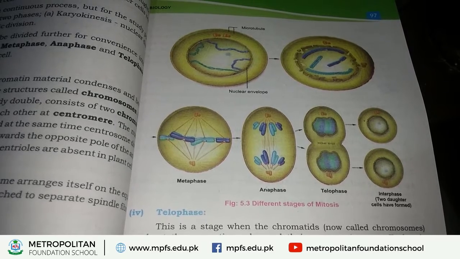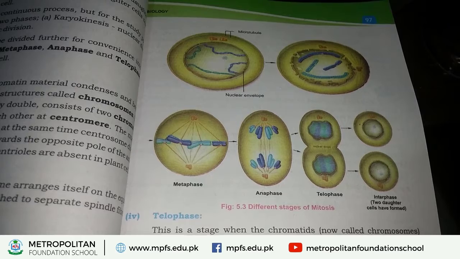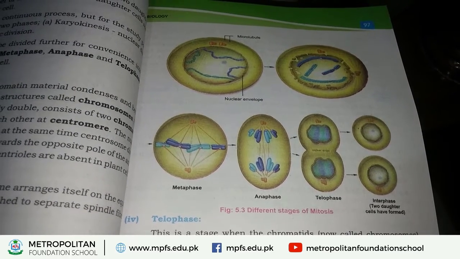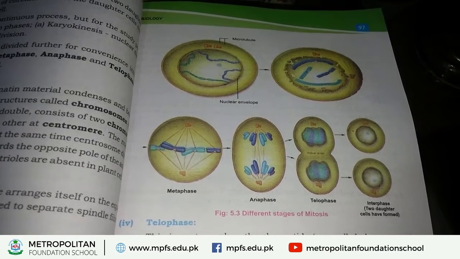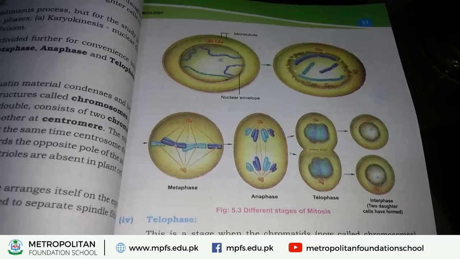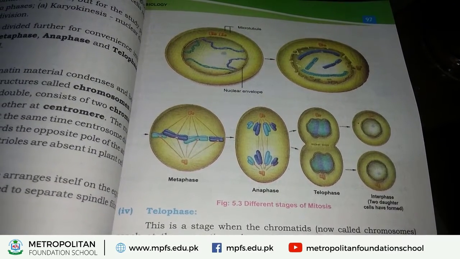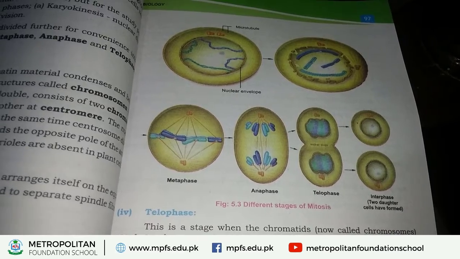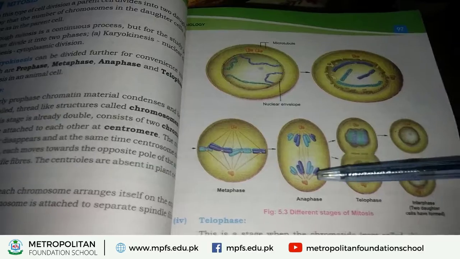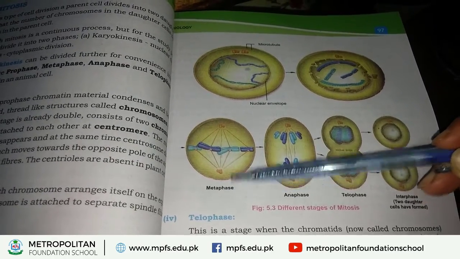What happened during the metaphase? In metaphase, chromatids line up on the equator, but in anaphase, these chromatids separate from each other and move towards the opposite poles. Look at this picture. In this picture, this is metaphase.